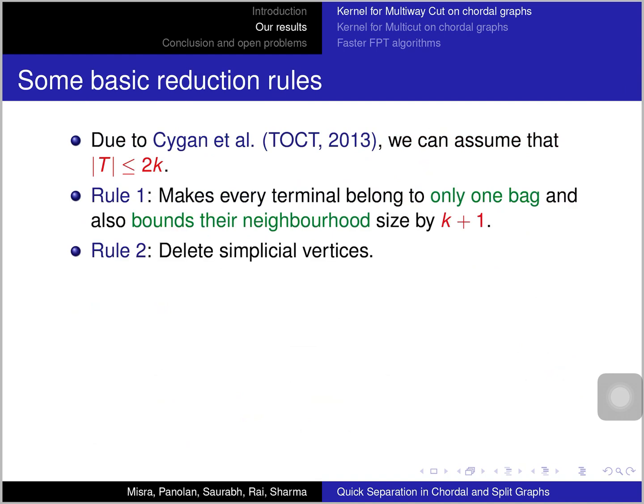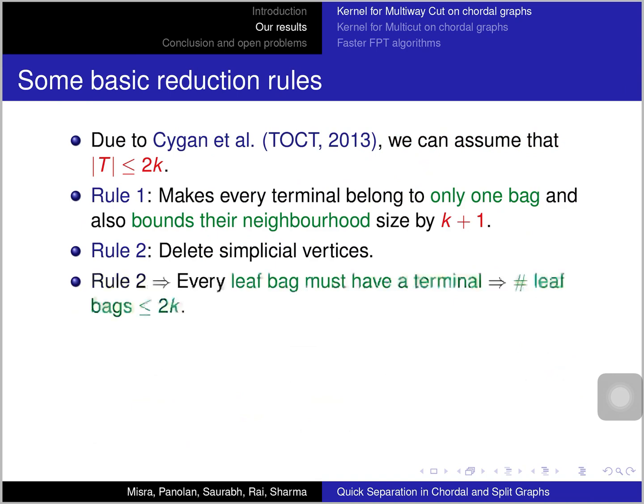After this we delete all the simplicial vertices. So what is a simplicial vertex? A simplicial vertex is a vertex whose neighborhood induces a clique. We show in a lemma that there always exists a solution which does not include any simplicial vertices. Basically you can always take their neighbors and that is going to be enough. You will never need to take these simplicial vertices, so you can delete them.